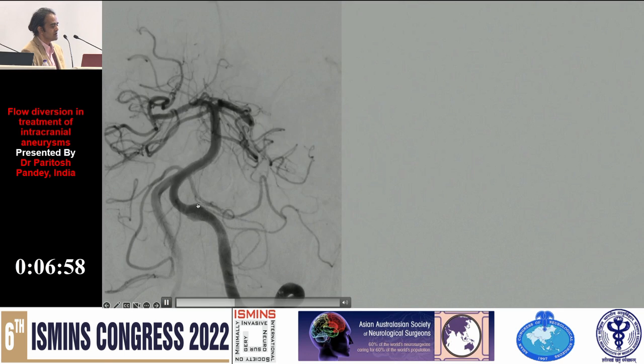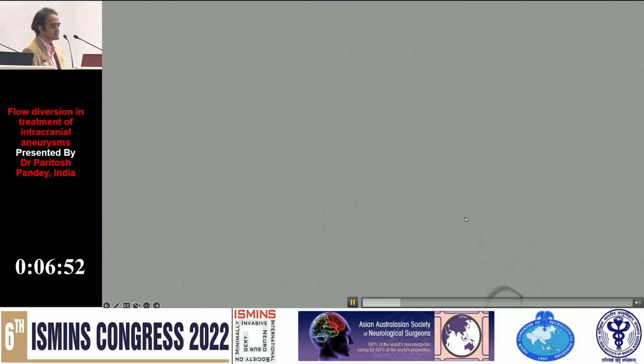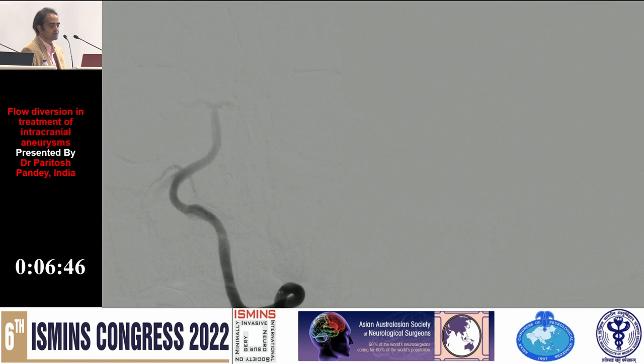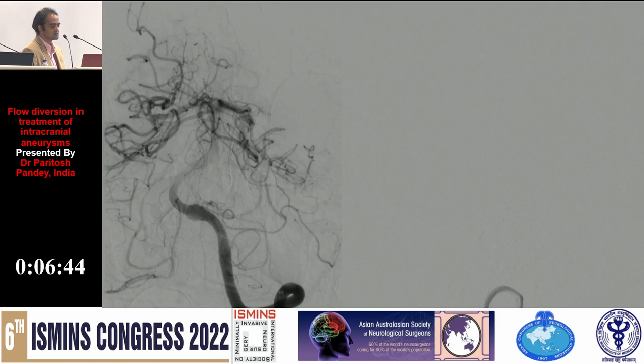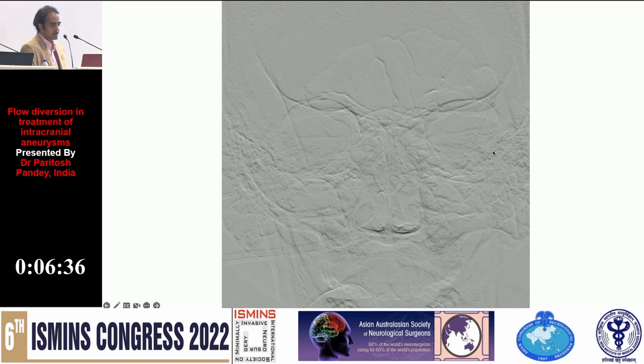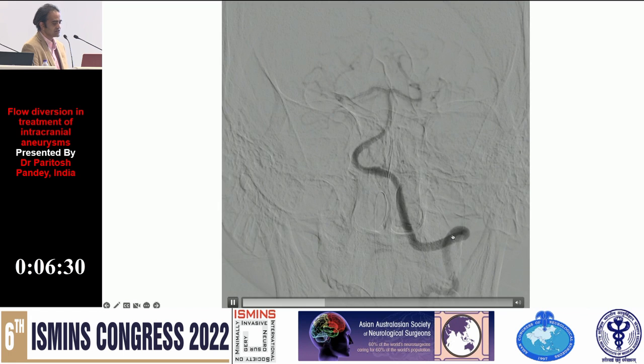So this is a dissecting aneurysm of the left vertebral artery. There is a PICA coming out of the aneurysm, so we could not do sacrifice of this aneurysm, and hence we went ahead and placed a flow diverter here across the aneurysm, and this led to less filling of the aneurysm, and the patient is due for a check angiogram in some time.